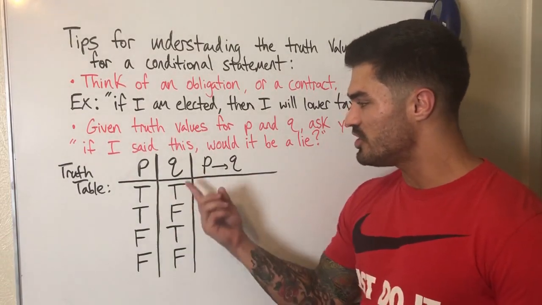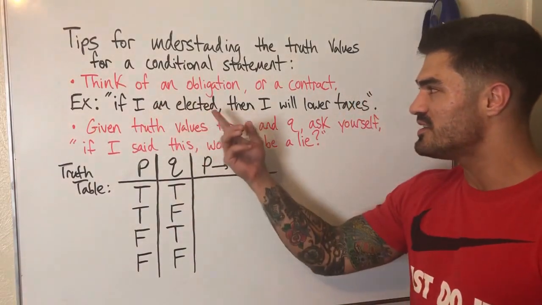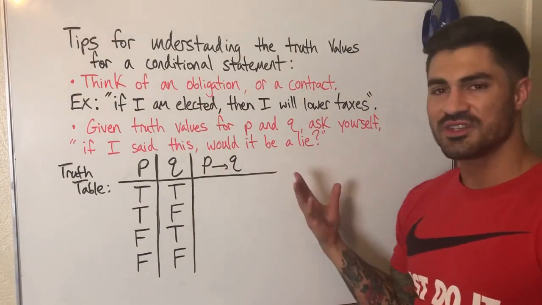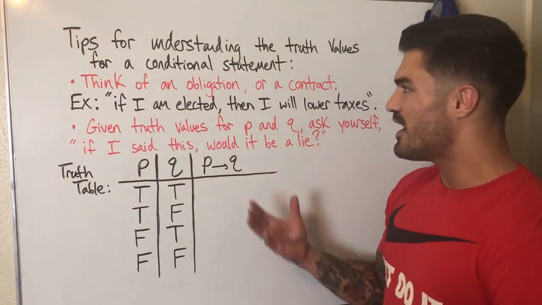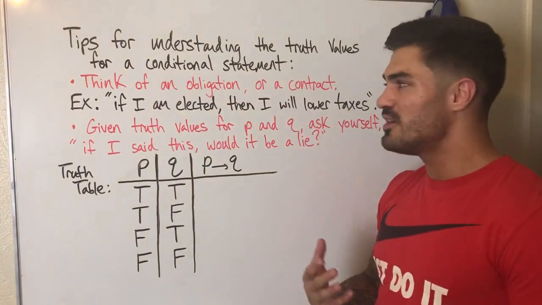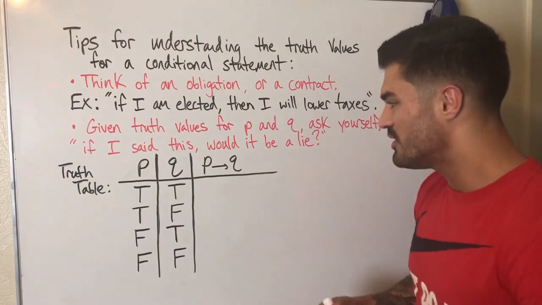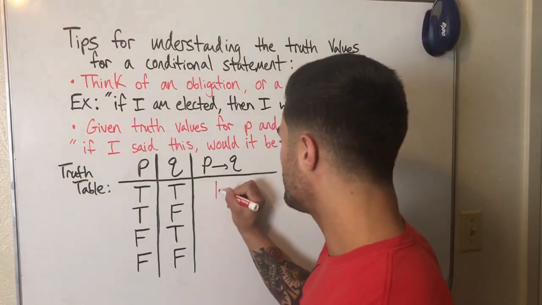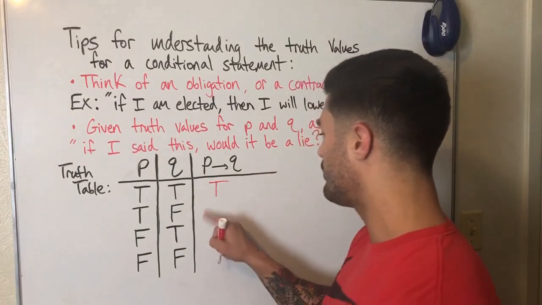P is true and Q is true. That means I was elected and I lowered taxes. It wasn't a lie, right? I clearly told the truth. I kept to my obligation. I kept to my promise, however you want to think of it. This is true, okay? So that's normally, students understand that one pretty well.